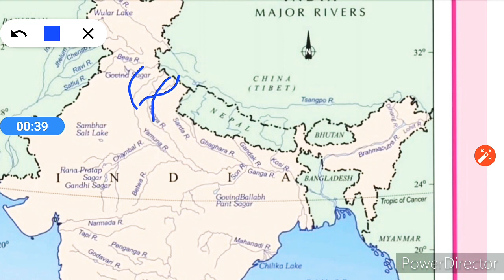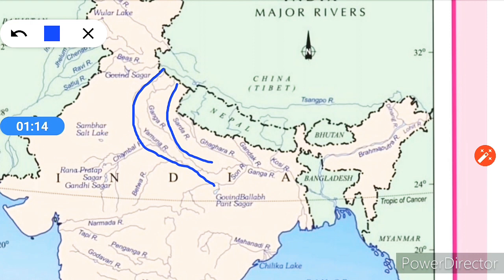The Ganga is joined by many tributaries from the Himalayas. Now we will see the river Yamuna. This river Yamuna rises from the Yamunotri glacier in the Himalayas. It flows parallel with the Ganga river and then it meets the Ganga at Allahabad.